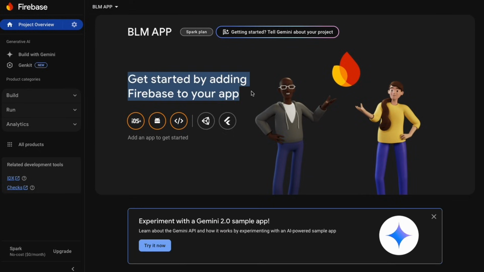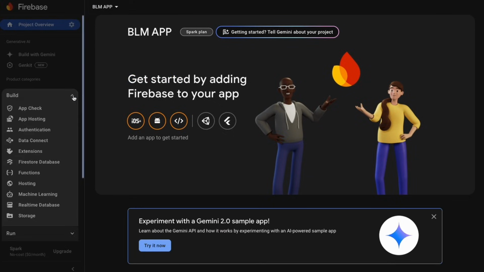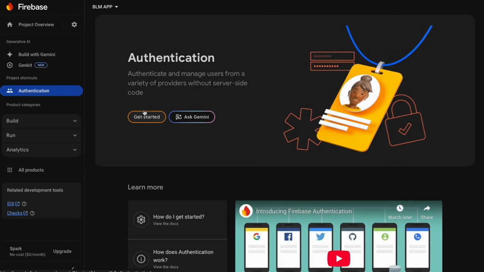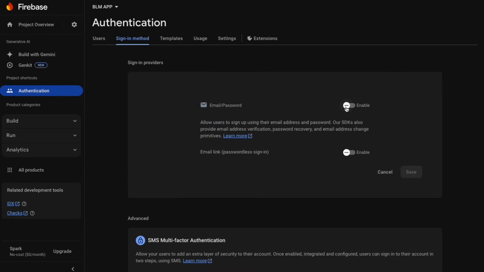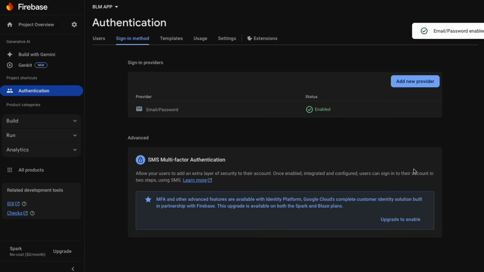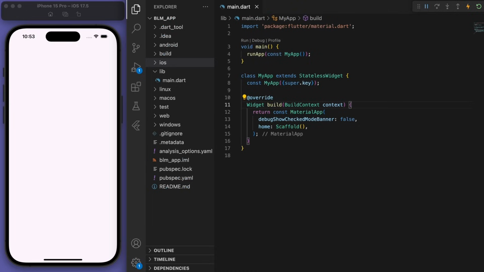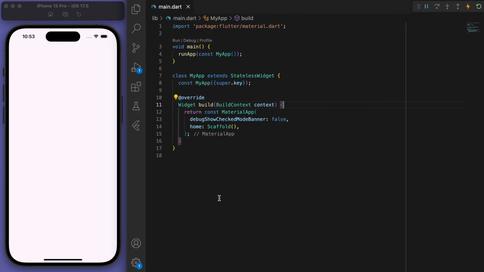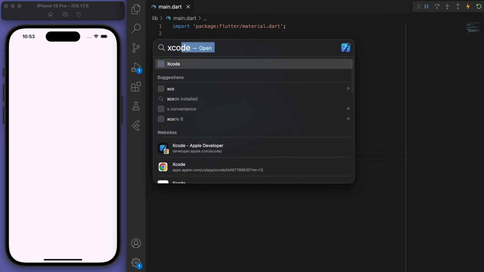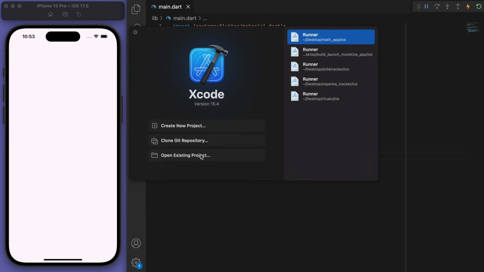Now let's start with the authentication. I want you to enable the email auth. Let's come back to our Flutter project. And the first thing I want you to do is open up Xcode, and let's open up the Flutter project.